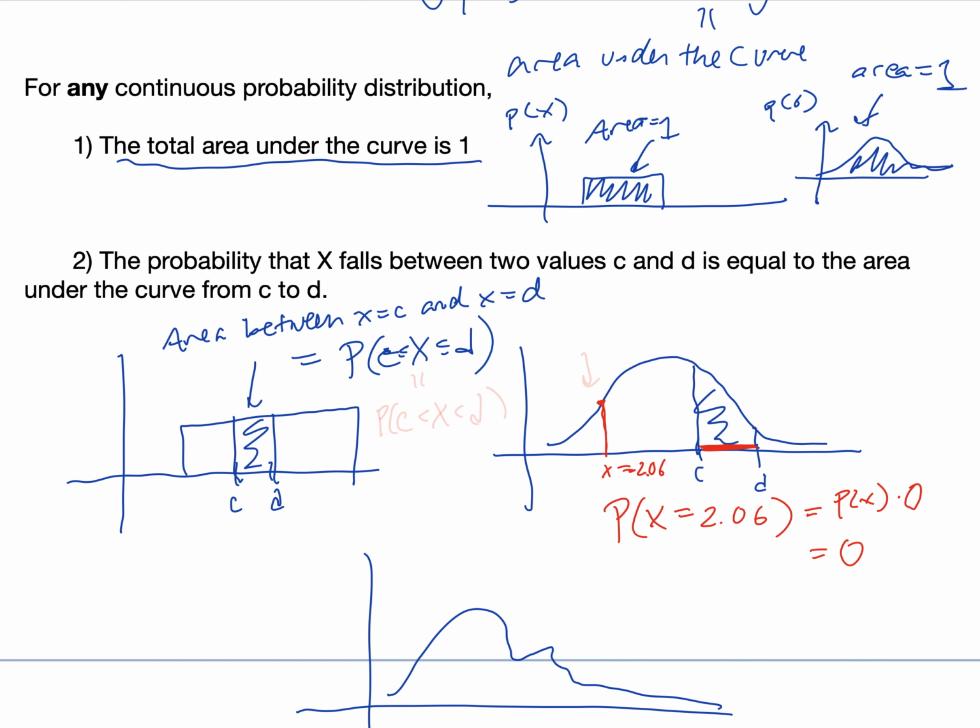But if we think about the bus stop example, and we ask, what is the probability that the bus comes after exactly 21 minutes and 12 seconds? What do we mean by exact?